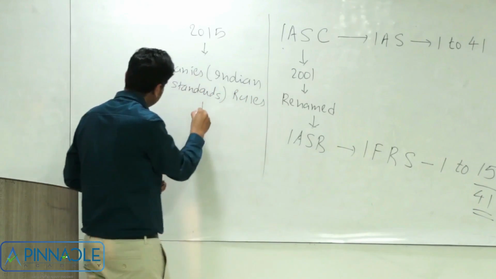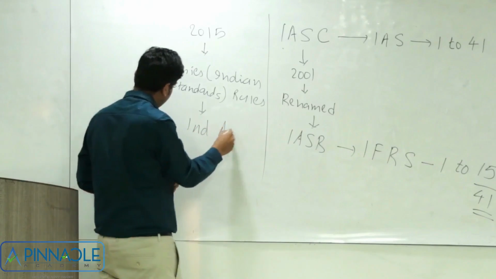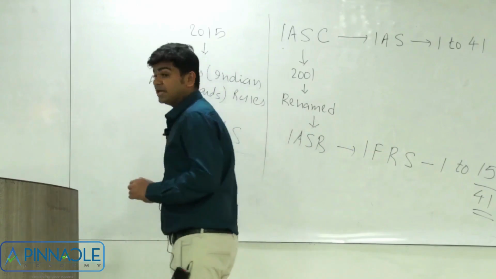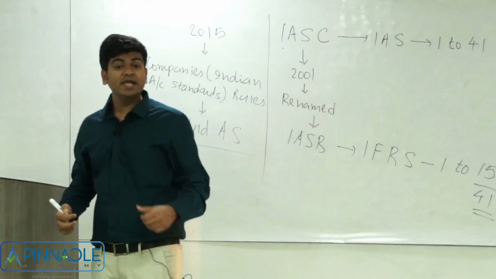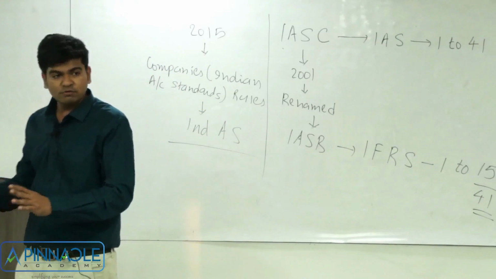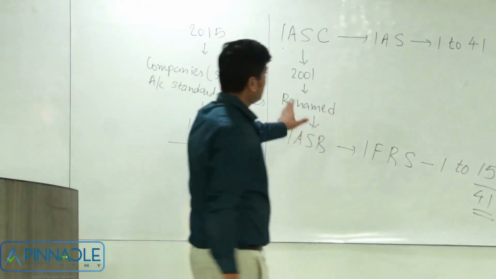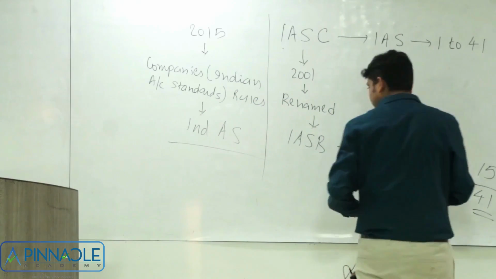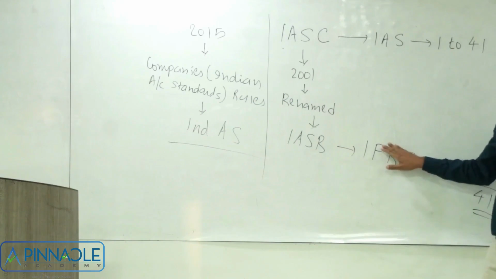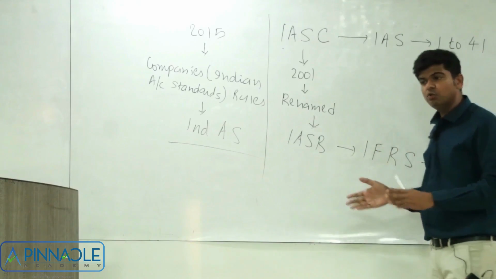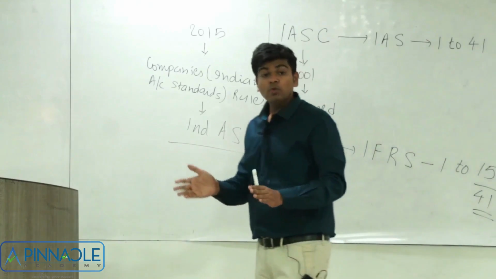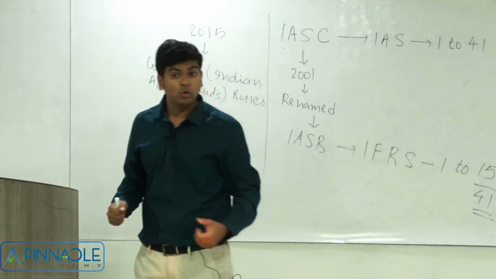It is these rules which have brought into force in India what we now refer to as Ind AS. So Ind AS is the accounting standards of India which are converged with IAS or IFRS. We are trying to match the accounting system of our country with the accounting system which has been followed globally.